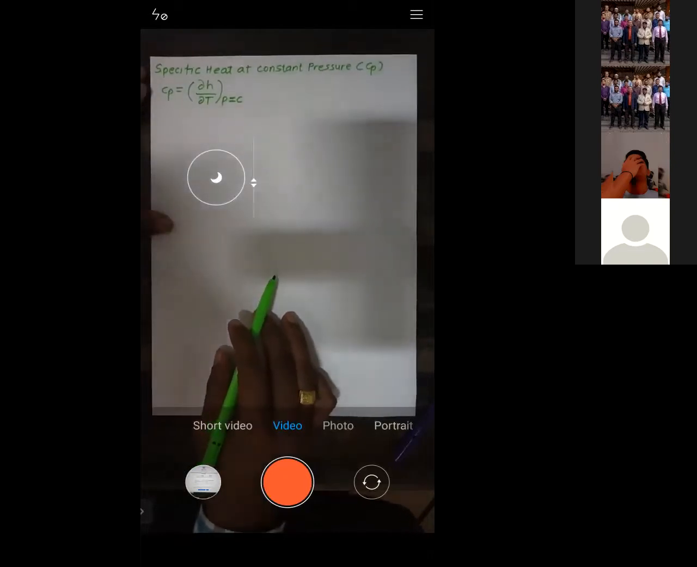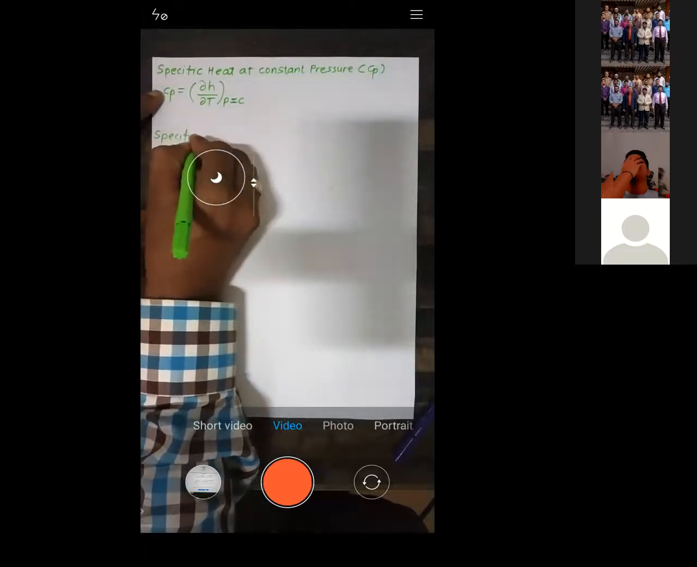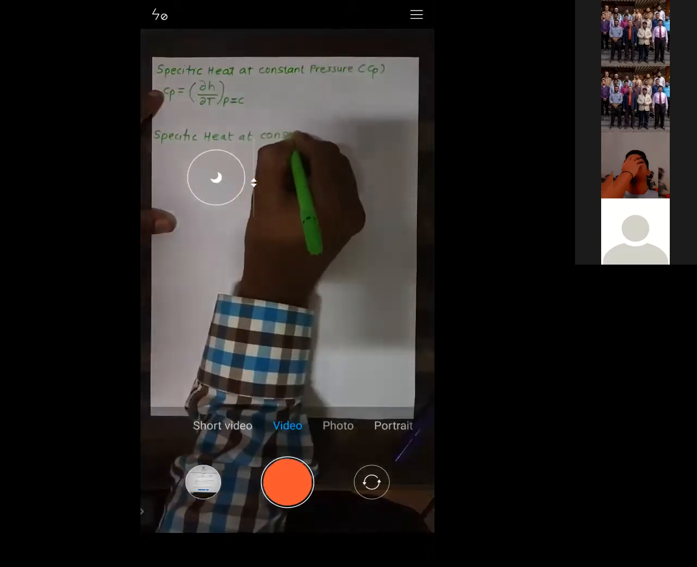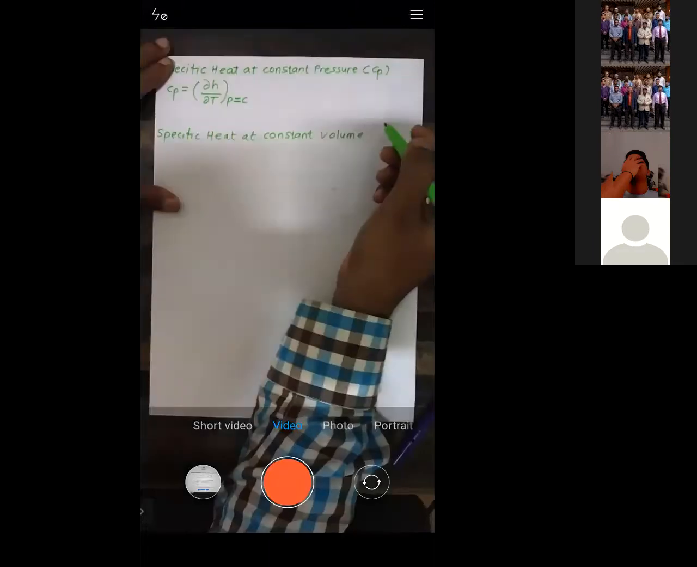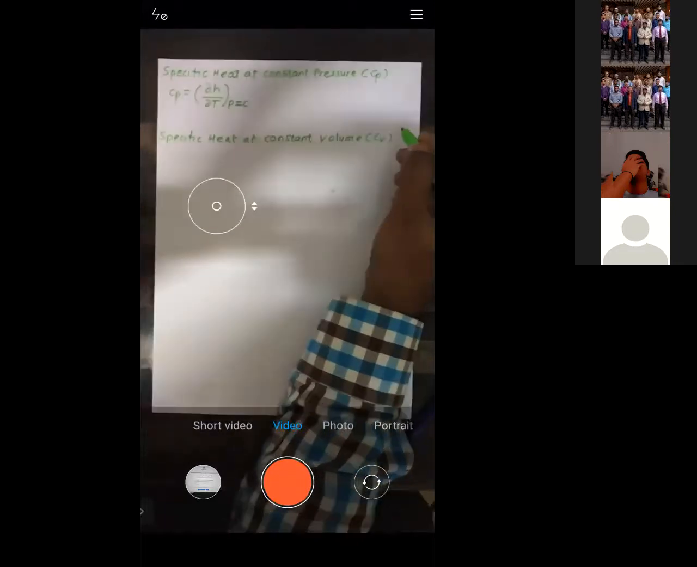Now see, all of you, there is one more term. That is called specific heat at constant volume. And that specific heat at a constant volume is indicated by Cv.